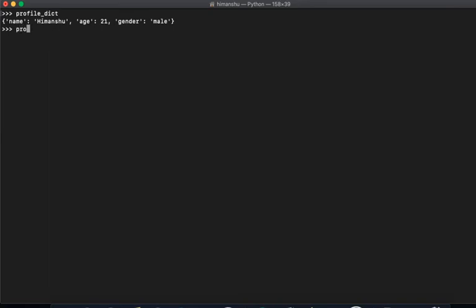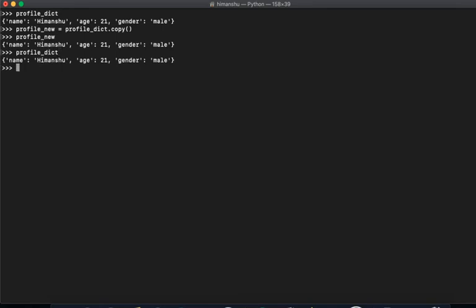So I will say profile underscore new equals profile underscore dict dot copy. If I do the copy operation and then check profile underscore new and profile underscore dict, both are the same, right?